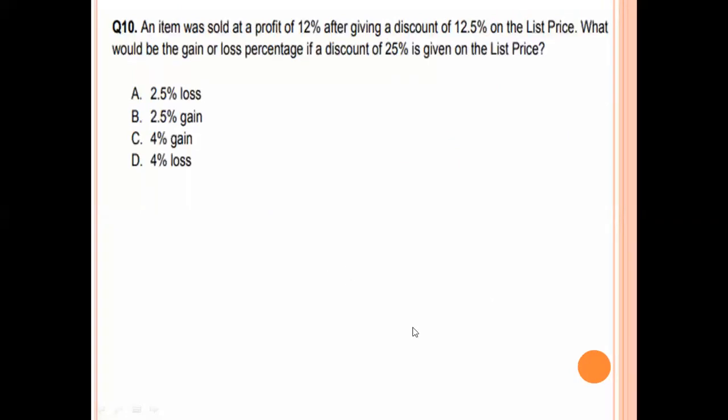Next. An item was sold at a profit of 12% after giving a discount of 12.5% on the list price. What would be the gain or loss percentage if a discount of 25% is given on the list price? So the list price we want to know. First we assume cost price is 100. He sells that item for 12% profit. That means he sells for 112 value.